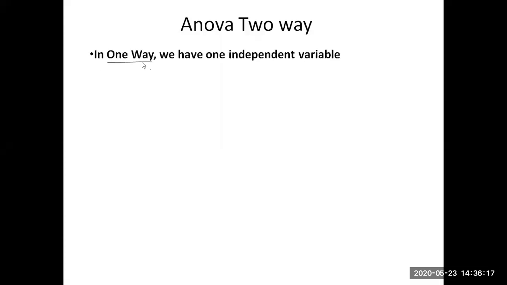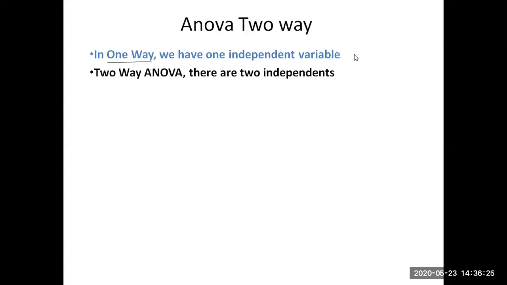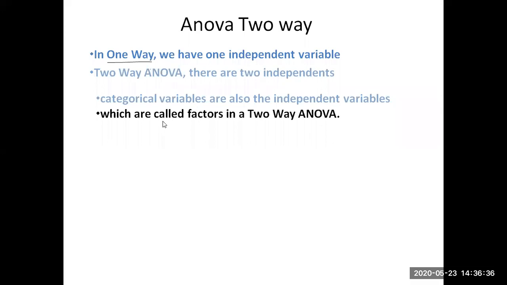In one way we have one independent variable. Here, in ANOVA two way, we have two independent variables. Categorical variables are also independent variables. I will explain what is meant by categorical variables, which are called the factors in two way ANOVA.